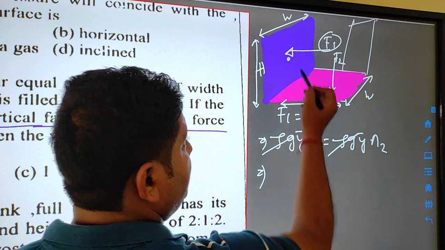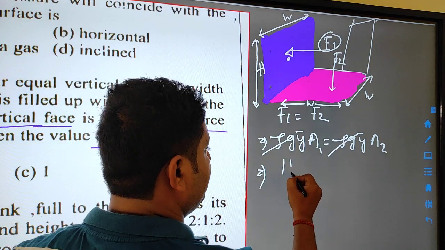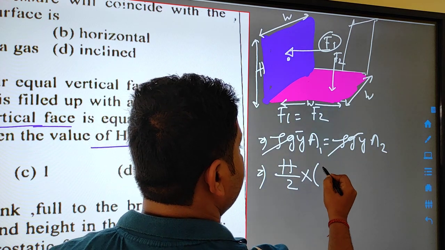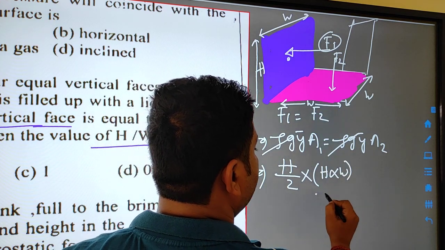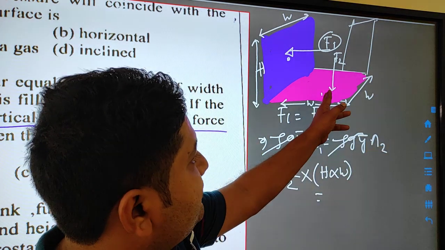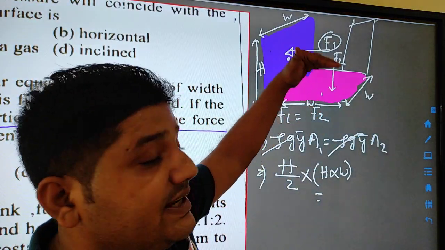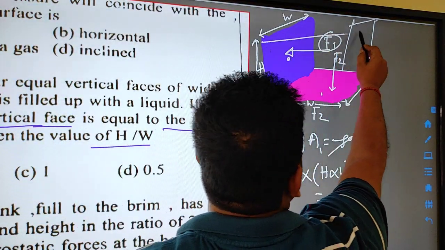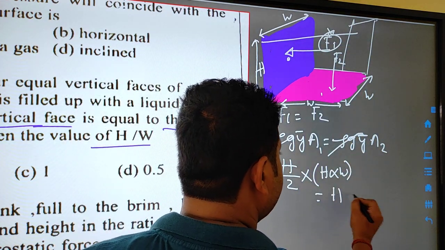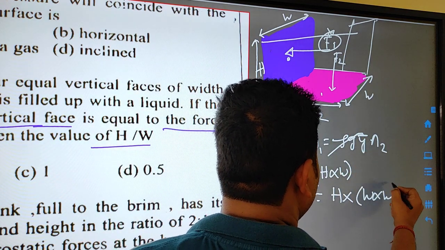Now y bar will be the centroid of this one, which is h by 2. This area will be h into w, and this is y bar. For a horizontal planar surface, y bar coincides with the centroid. We are measuring from the free surface, because the liquid will be here, so y bar will be equal to h only, and this A2 will be w into w.